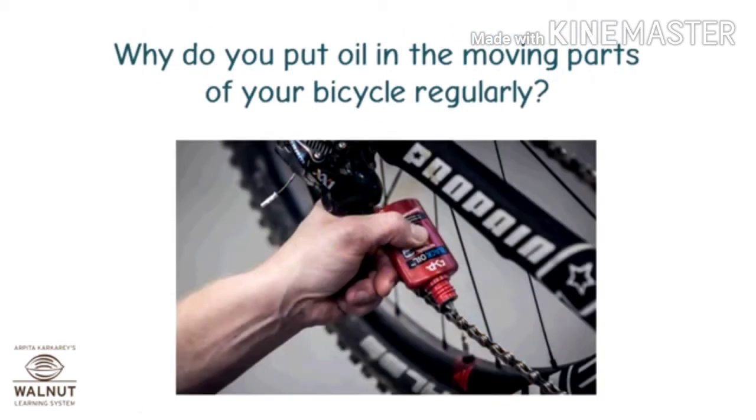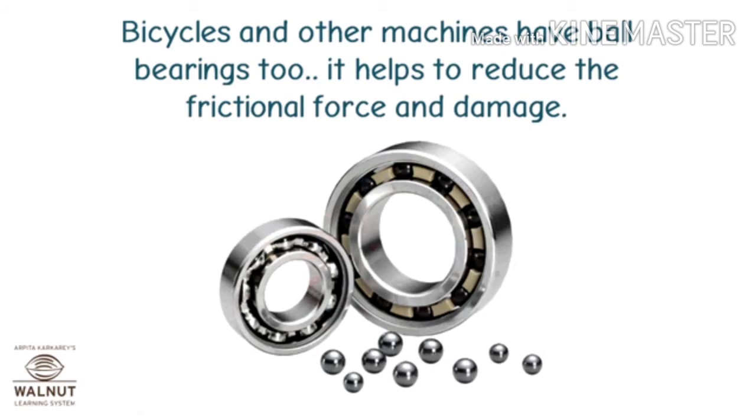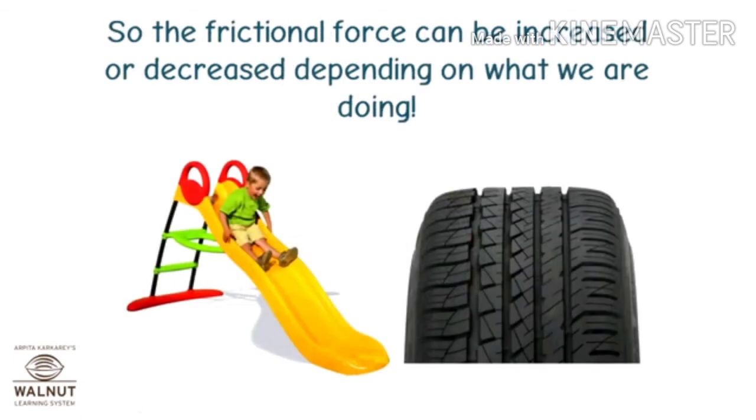Why do you put oil in the moving parts of your bicycle regularly? Oiling reduces the friction between the moving parts of the cycle. That makes the ride easy and smooth. Bicycles and other machines have ball bearings too. It helps to reduce the frictional force and damage. So, the frictional force can be increased or decreased depending on what we are doing.